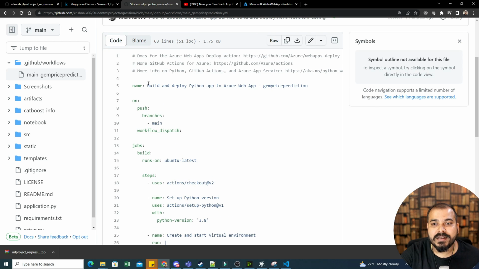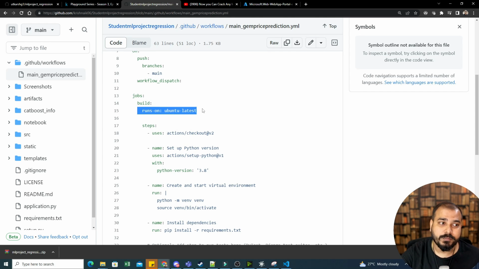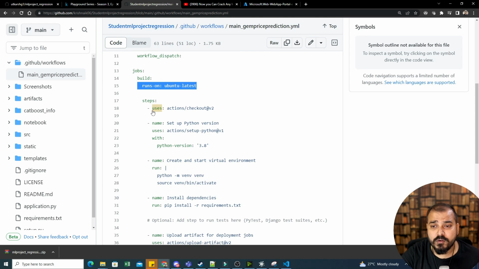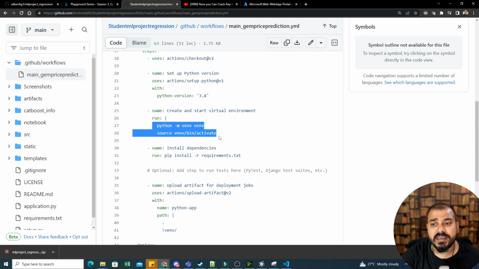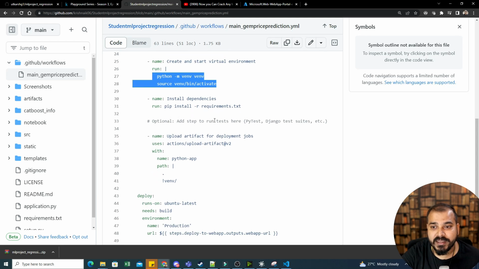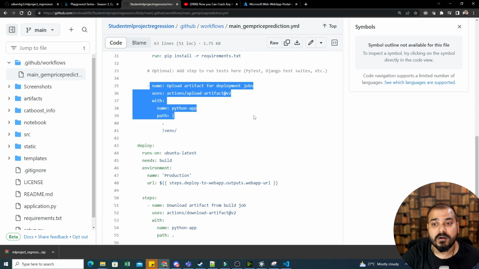It is basically saying, build and deploy Python app to Azure web app. On push to the main branch, it is considering the main branch from where the code needs to be dispatched to the server. Then it is running on Ubuntu latest on the server side. In the steps, using actions checkout is going to pull the repository. Then you have the Python version. Then it creates the venv environment, like how we started. Then it activates that with source, then installs all the dependencies, then uploads the artifact for the deployment job.